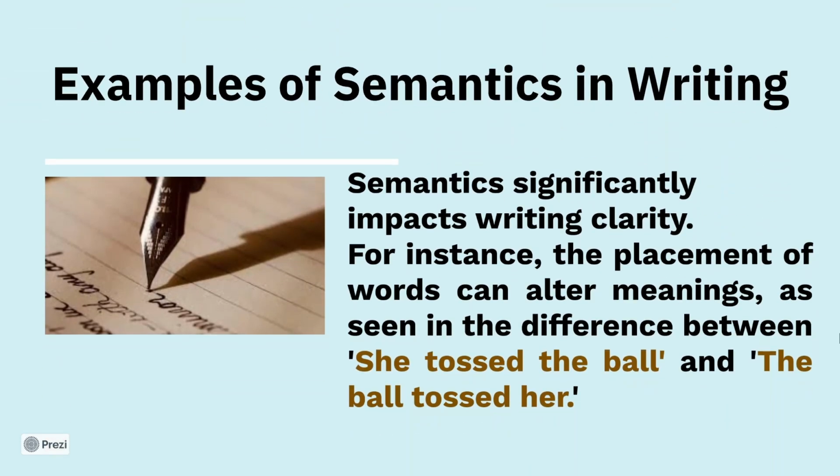Examples of semantics in writing. Semantics significantly impacts writing clarity. For instance, the placement of words can alter meanings, as seen in the following examples. First example, she tossed the ball. And the second one, the ball tossed her.